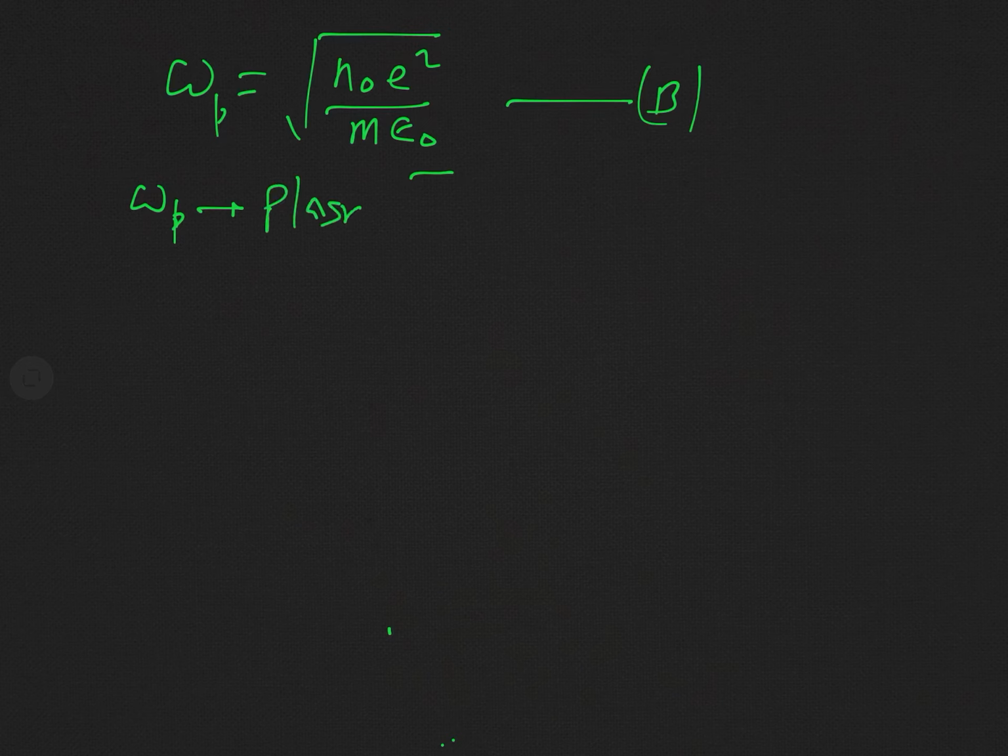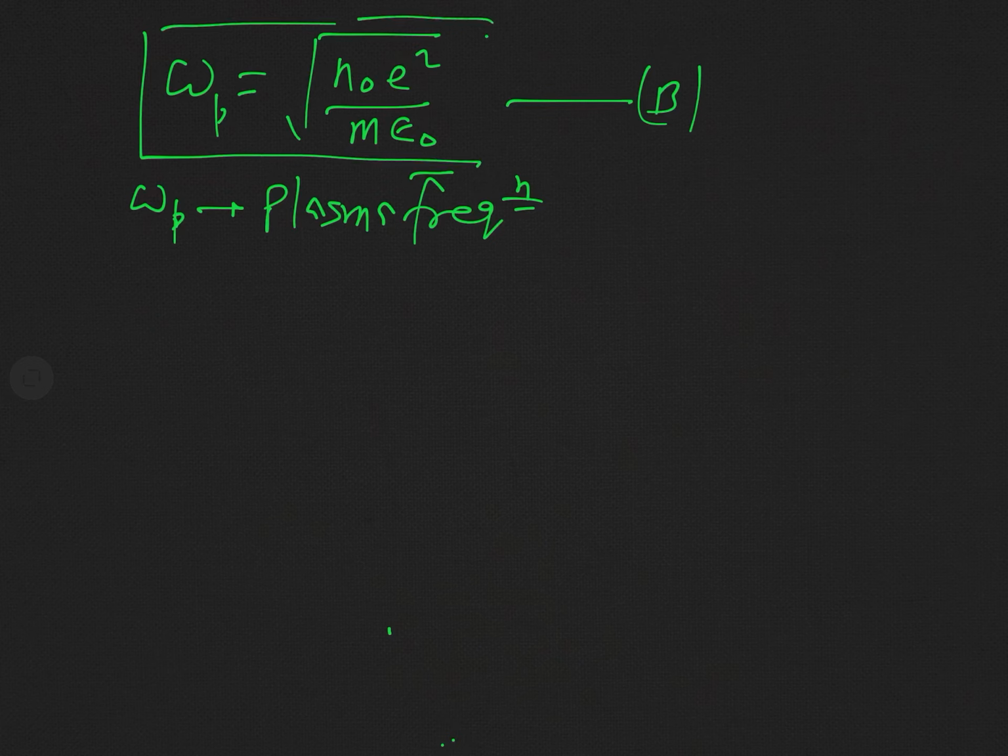And so it is the most important result. I suggest you always remember this expression, as you will find its use at various places in the forthcoming concepts.